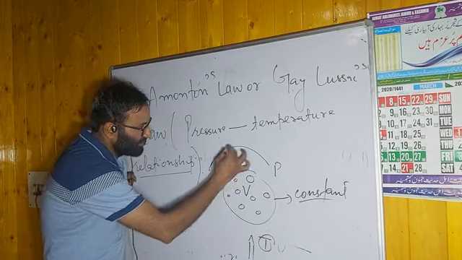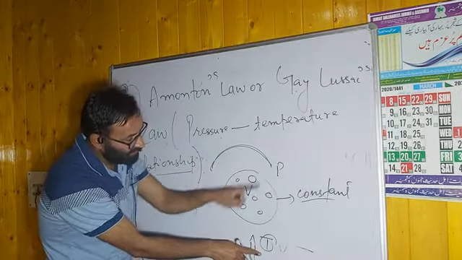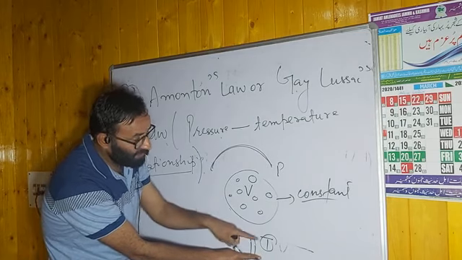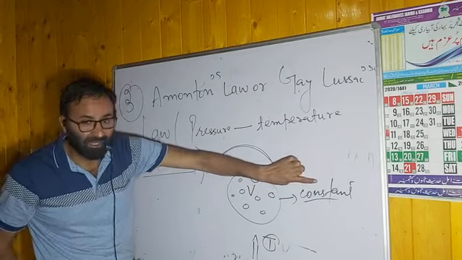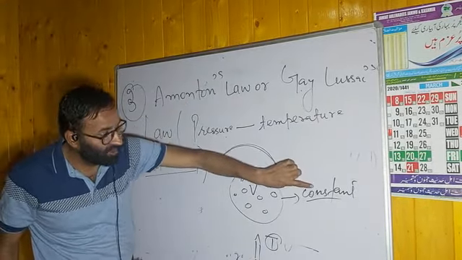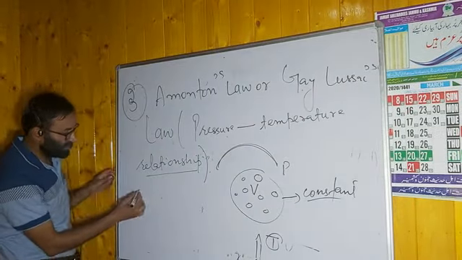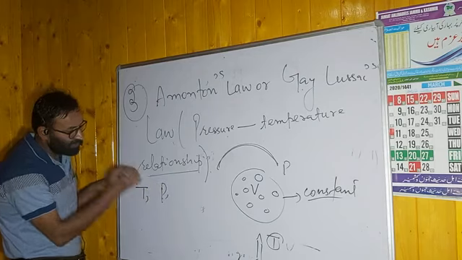If we increase the pressure, we have to increase the temperature also, so that the volume will remain constant. It means that in Amontons' law, you have to keep the volume constant. In Boyle's law, you keep the temperature constant. In Charles law, you keep the pressure constant.